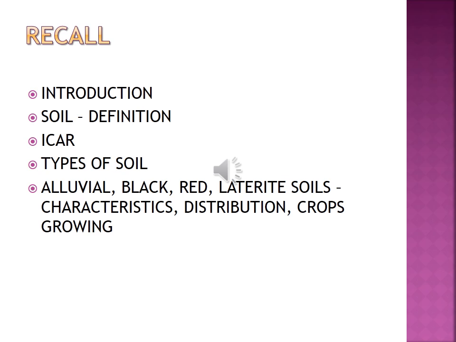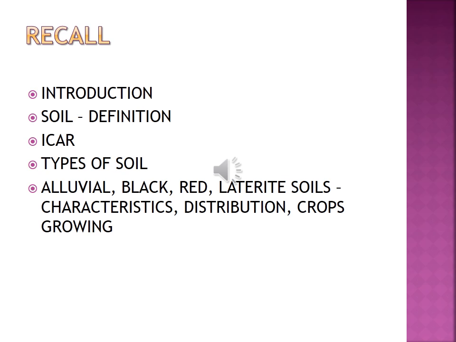Define soil. What is soil? Soil is the uppermost layer of the land composed of minerals, organic matter, living organisms, air and water. What are the 3 categories of the grains of soil? Clay, silt and sand. How is soil formed? It is formed by the weathering of rocks under different conditions. Then the types of soil.